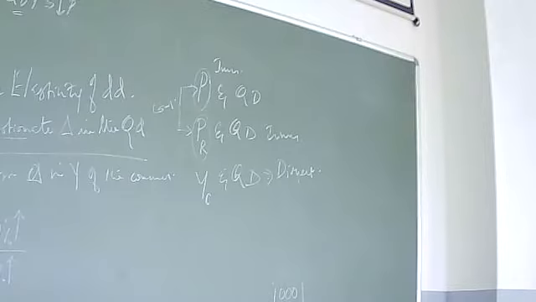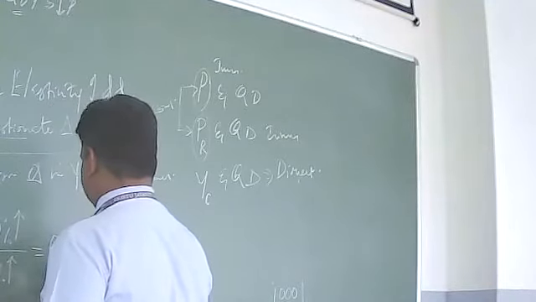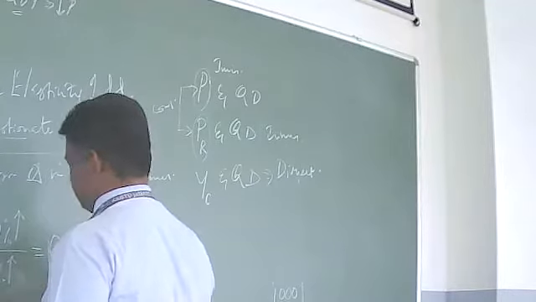Can we measure the income elasticity? Can anyone calculate and tell me, 10 divided by 40? 0.25. Yes, so income elasticity of demand is 0.25.